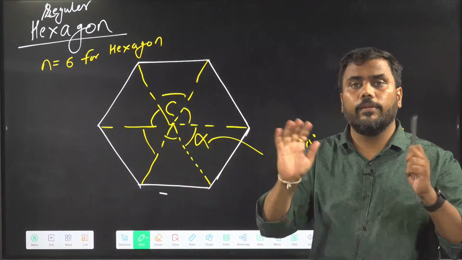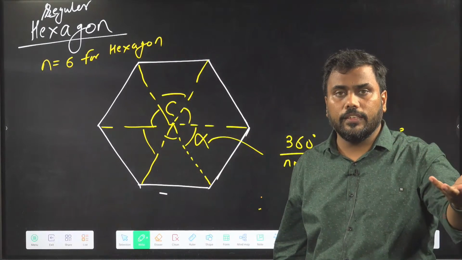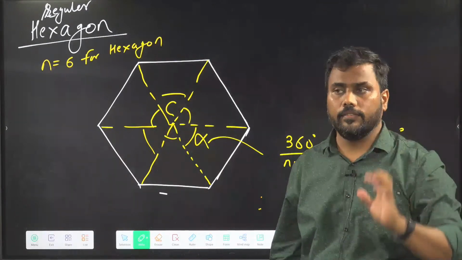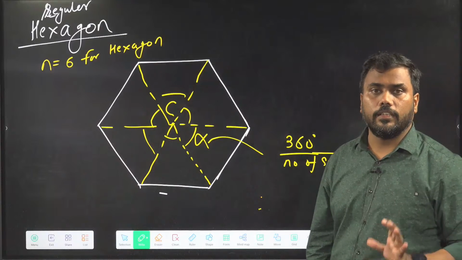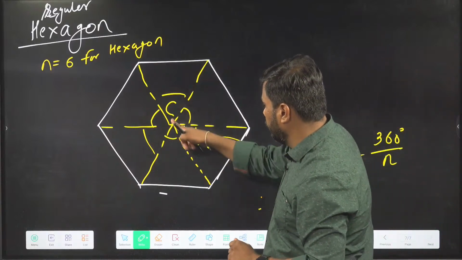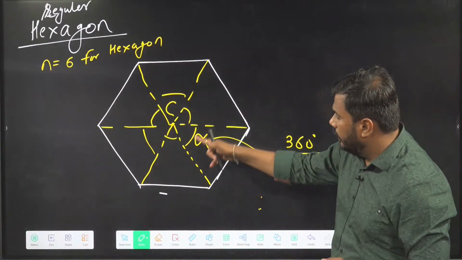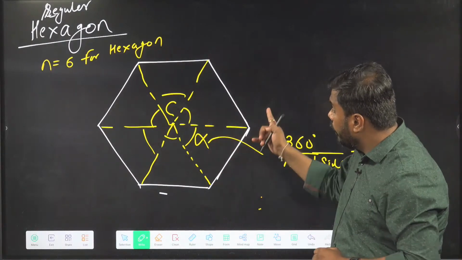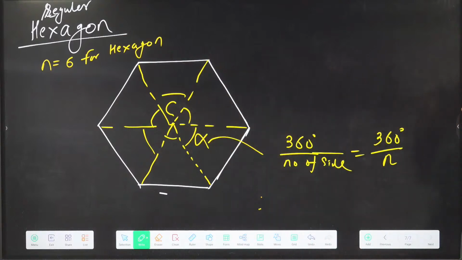For octagon, n will be 8. For different regular figures, I will put the value of n accordingly. Right now I am trying to derive a general formula for the distance of center to vertex. First I derived this angle alpha created by one of the sides at the center. Is this clear? Is alpha known to you or not?